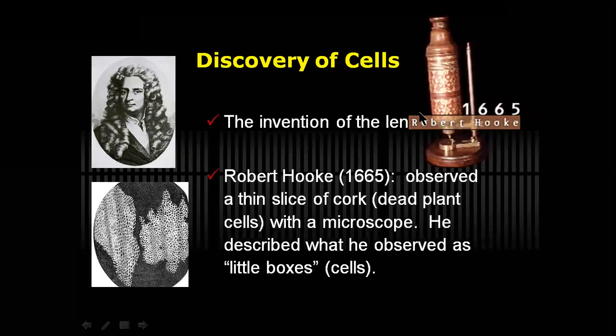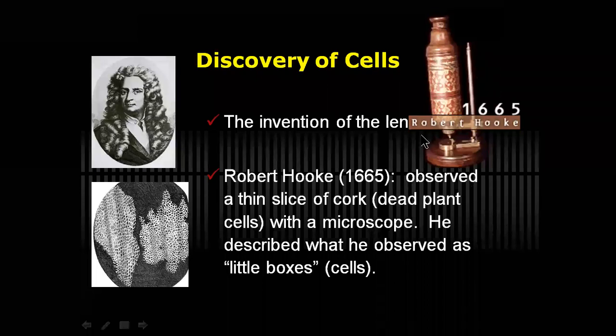This is the microscope designed by Robert Hooke, and with the help of this microscope, he was able to observe a slice of cork, that is dead plant cells, and he observed small box-like structures in that cork. Here we observe the cork, or the dead plant cells, which were observed by Robert Hooke using his microscope itself.